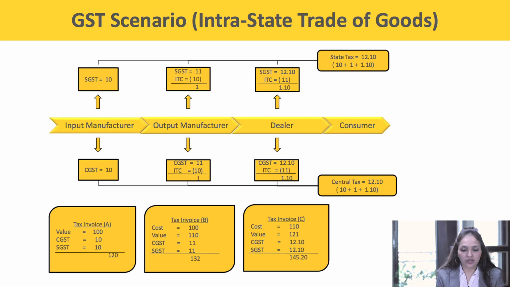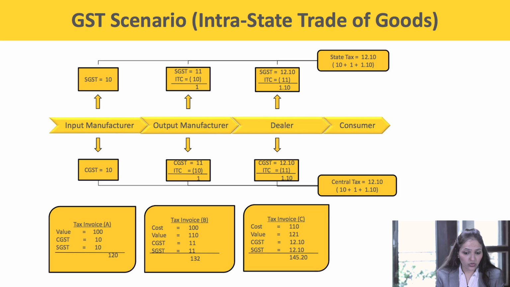Now the output manufacturer would discharge his liability for CGST and SGST by utilizing his tax credit of CGST and SGST of rupees 10. So the output manufacturer deposited 1 rupee each CGST and SGST to the central government and the state government respectively. Now the dealer who is selling to the ultimate consumer, his cost is 110, his value is 121. He should also be levying CGST and SGST of 12.10 each. So the total invoice value turns out to 145.20.